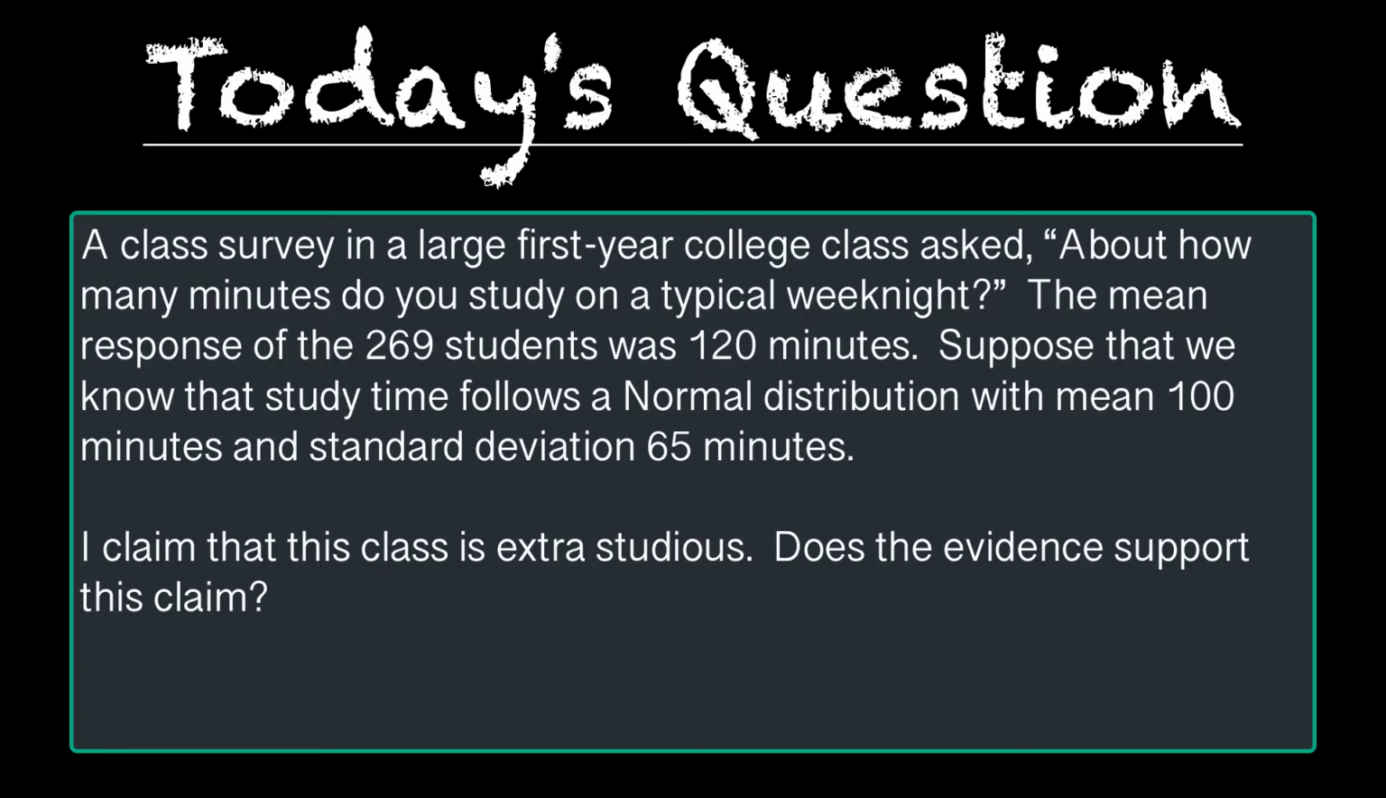The question we're working on today is: a class survey in a large first-year college class asked, about how many minutes do you study on a typical weeknight? The mean response of the 269 students was 120 minutes. Suppose that we know that the study time follows a normal distribution with mean 100 minutes and standard deviation 65 minutes. I claim that this class is extra studious. Does the evidence support this claim?